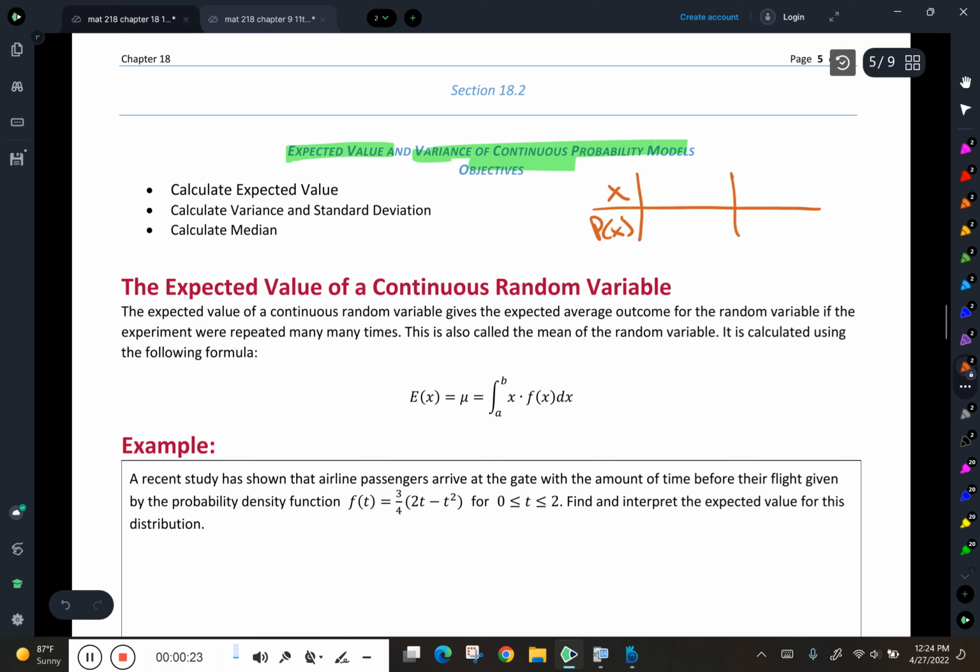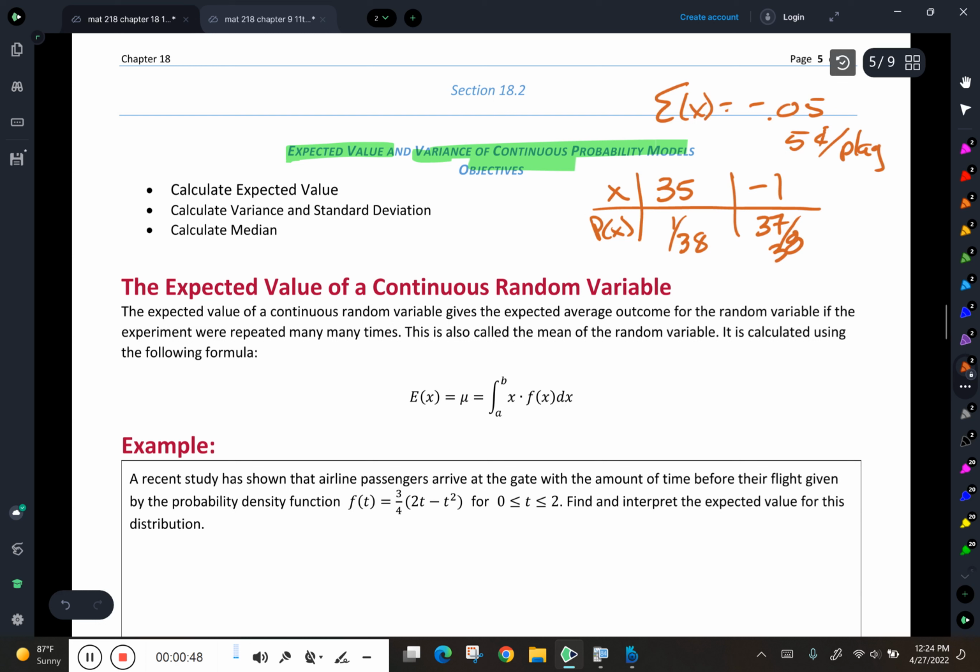And like we made that one for roulette. I think you would win $35 or lose $1, and this was 1 out of 38, and this was 37 out of 38. And we calculated the expected value, and we found that the expected value was about negative 0.05, or that you would lose 5 cents per play, per dollar.